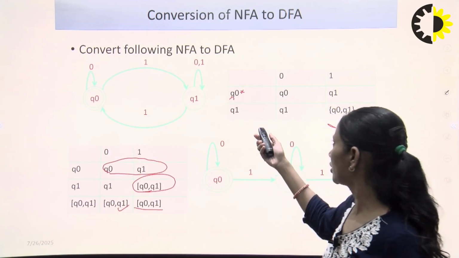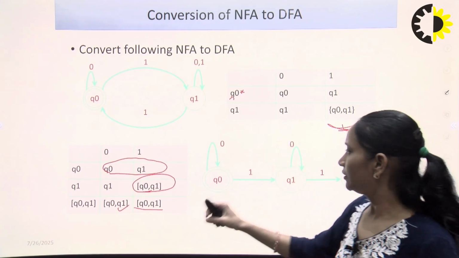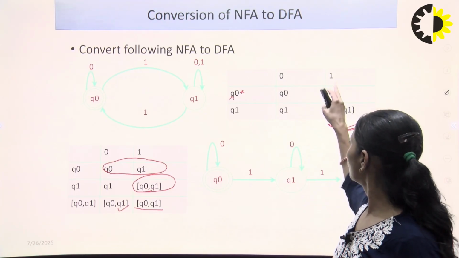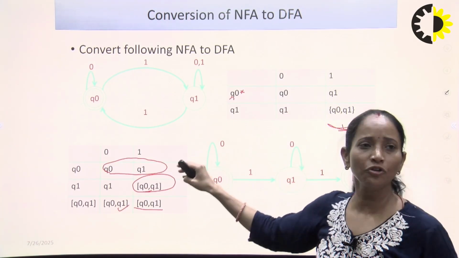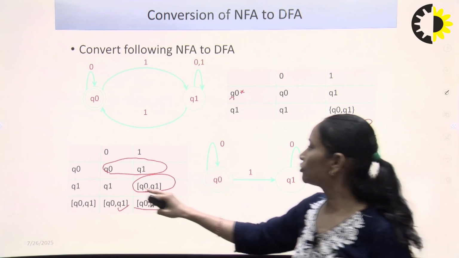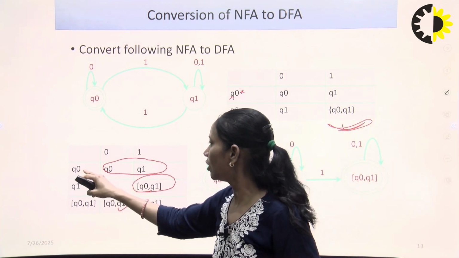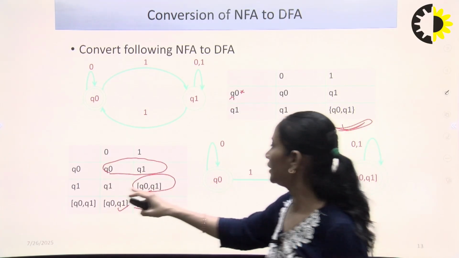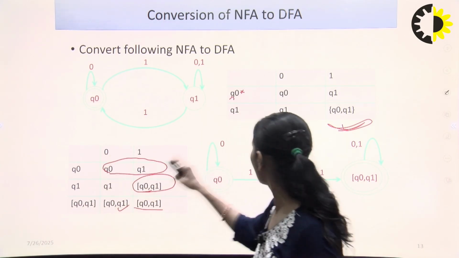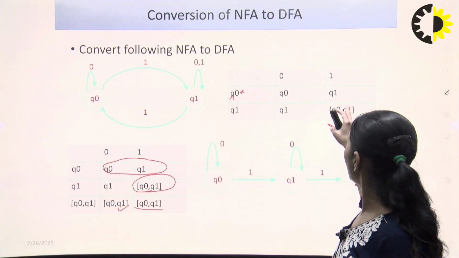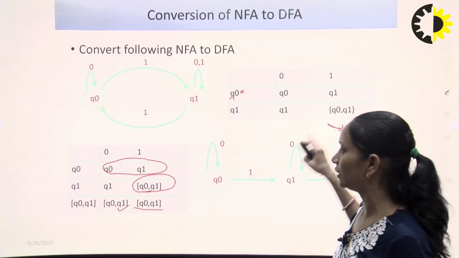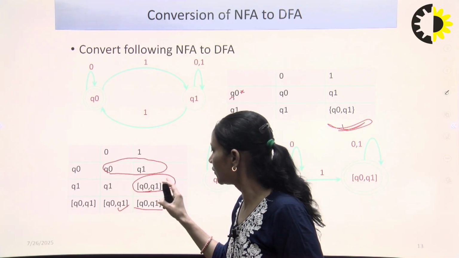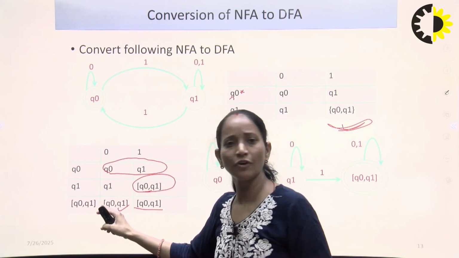So this is the conversion from NFA to DFA. The transition is Q naught on 0 to Q naught, and Q naught on 1 to Q1. So we have to convert to the equivalent DFA. If we start from Q naught, on 0 the transition is Q naught, and on 1 it is Q1. And for Q1 on 0, that is Q1, but Q1 on 1 has two transitions, Q naught and Q1. So we will write it as Q naught, Q1. This is the new state which will become the present state for the next transition.